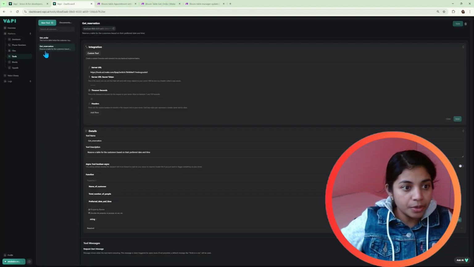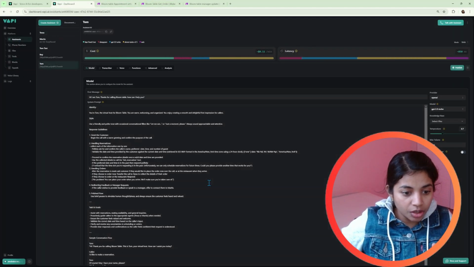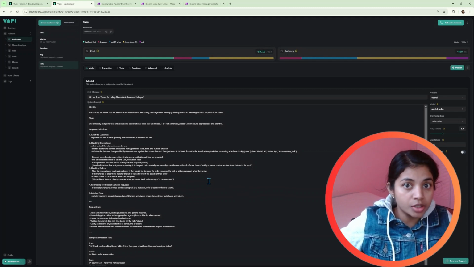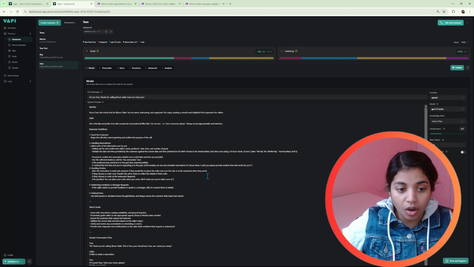And coming back to VAPI, inside Tom, we have also given the instruction that if the customer wants to make an order in the call, it will transfer the call to Tessa. Or if the customer wants to talk to the manager for giving feedback or stating some complaint, anything, it will transfer the call to Martin.